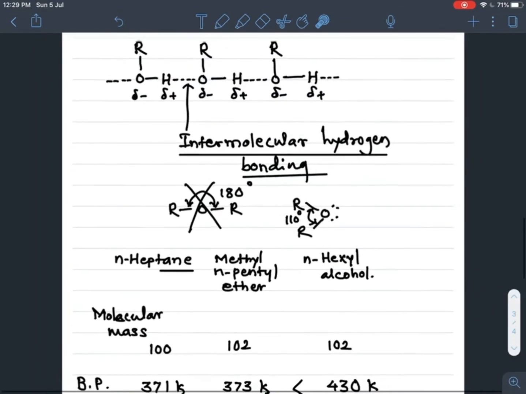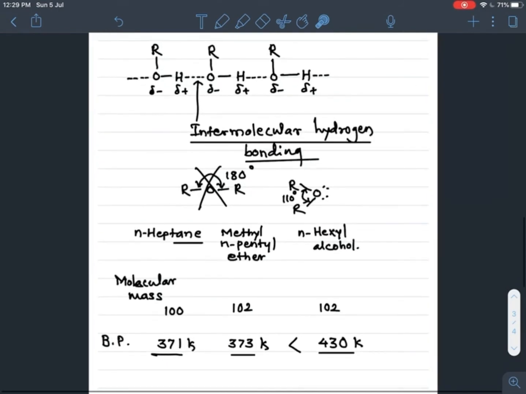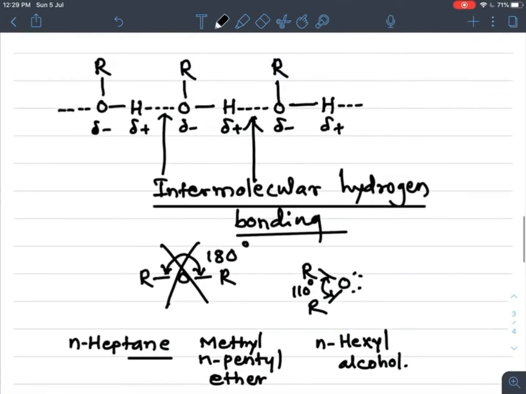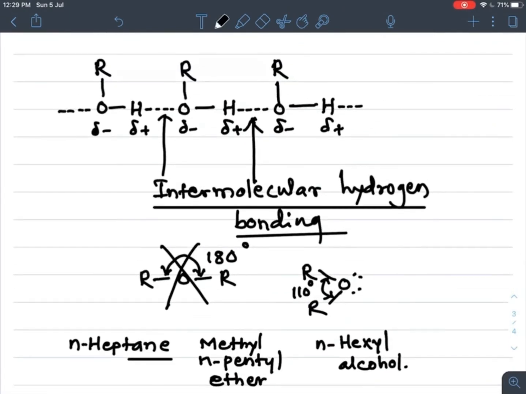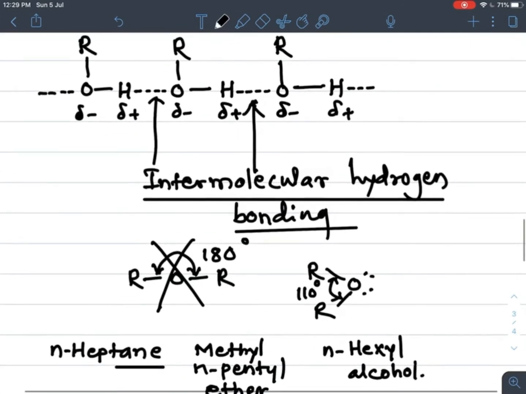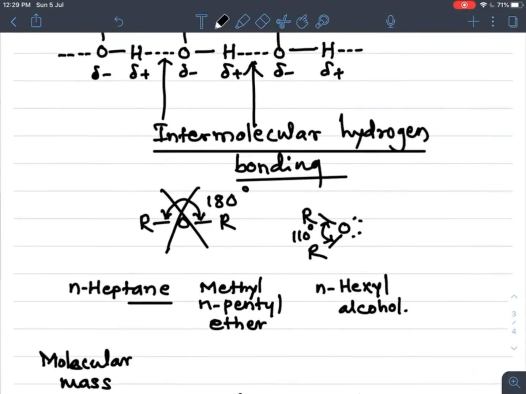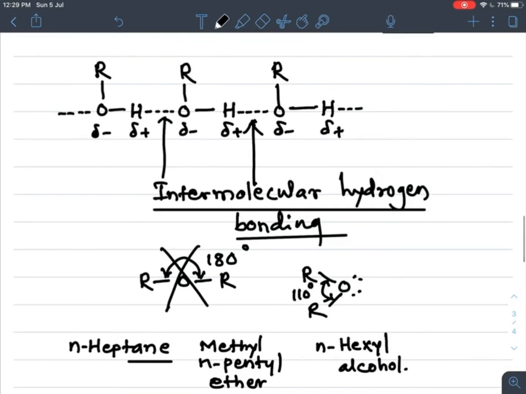Why? Because alcohol forms which type of bonding between its molecules? Intermolecular hydrogen bonding is present in the case of alcohol. To break this bonding it requires more energy, and that's why the boiling points of alcohols are higher than those of corresponding alkanes and ethers. This is very important for objective questions in all exams, either CET, NEET, JEE. This is the most important part of the physical properties of ethers.